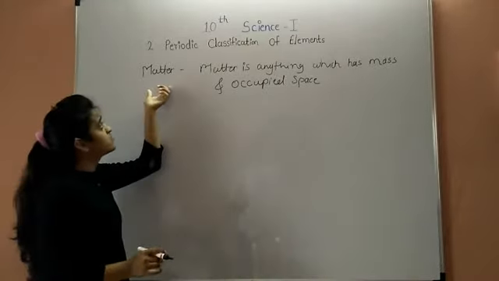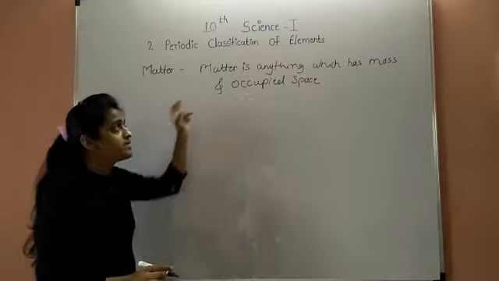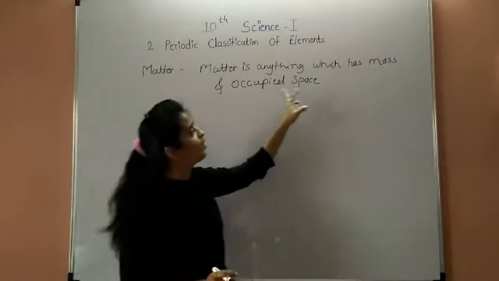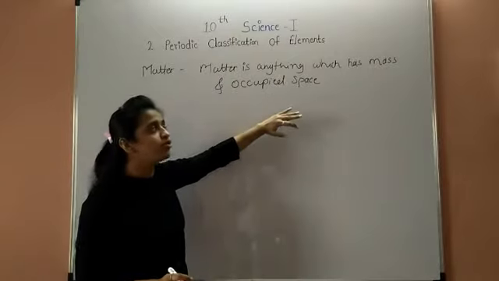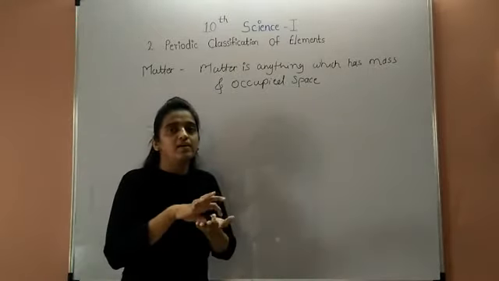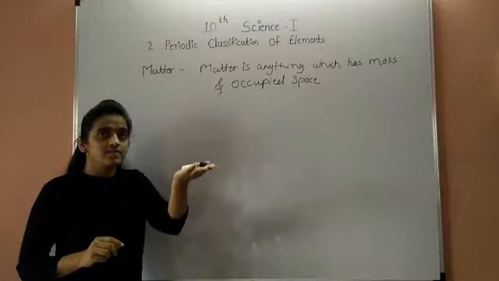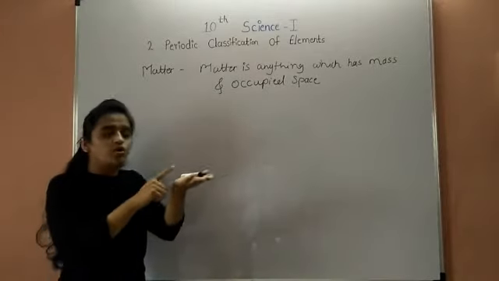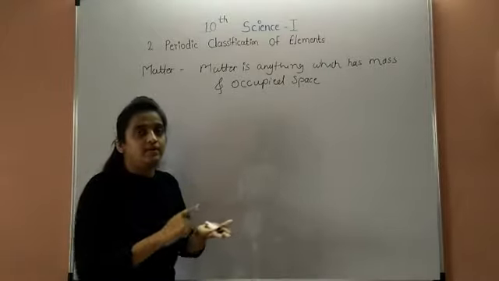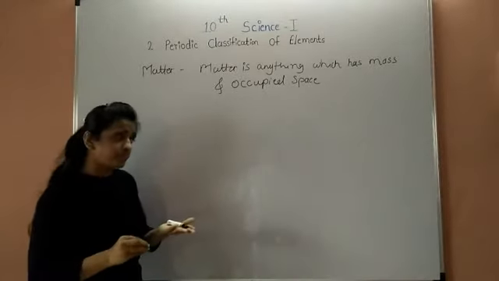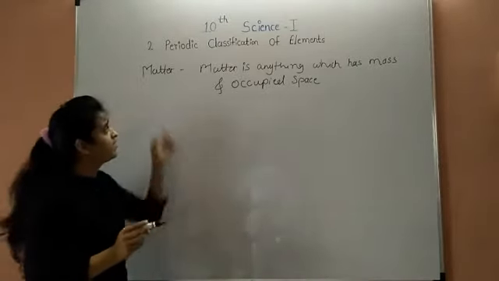So first we discuss what is meant by matter. Matter means anything which has mass and occupies space. For example, the marker in my hand has some mass and occupies space in my hand. So the marker is matter. Next example, duster, chalk. These are also called matter.